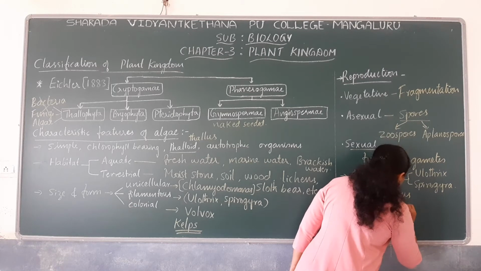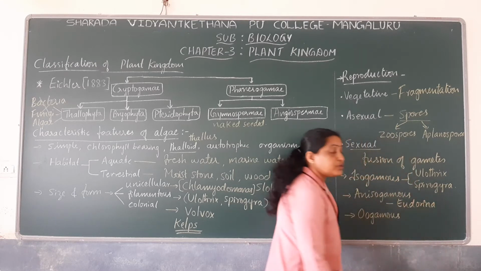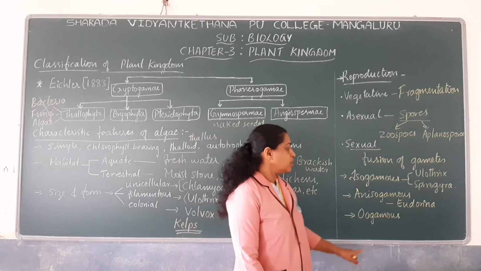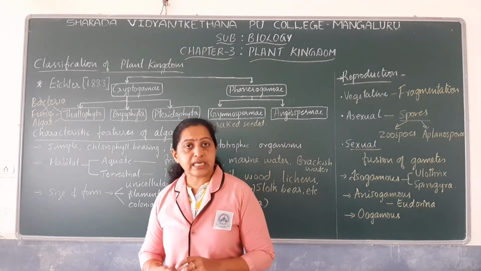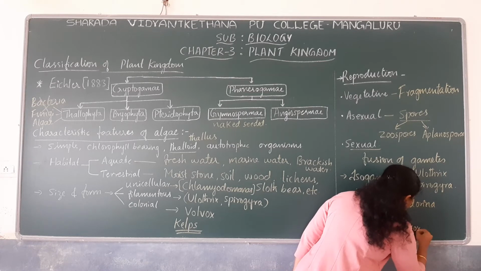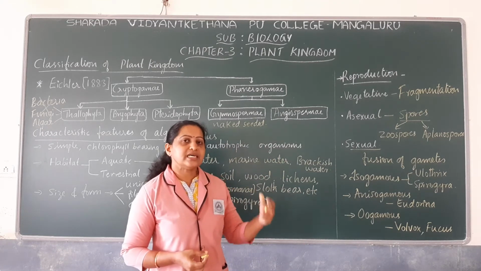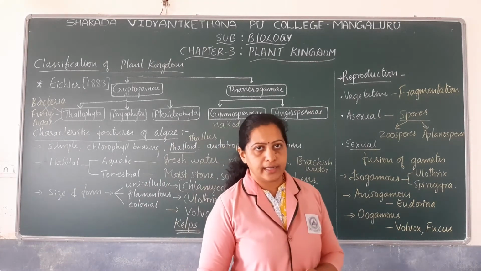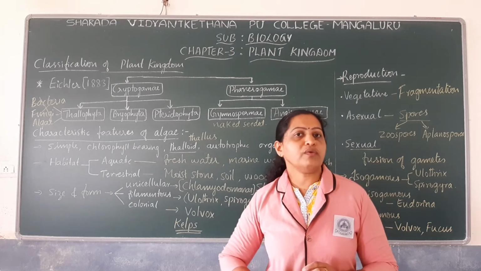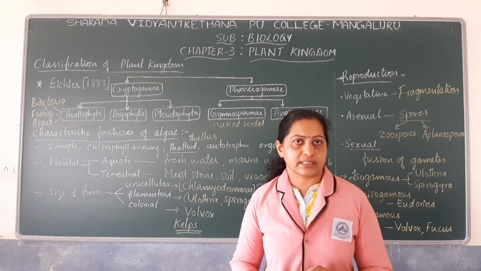Now, some of the algae like Eudorina undergo the anisogamous mode of reproduction. The oogamous mode of reproduction is mainly seen in some algae like Volvox and Fucus. So these are the general characteristic features of algae. Next, let us note down the economic importance of algae, and later on we will discuss the classification of algae, the division of algae into various classes.